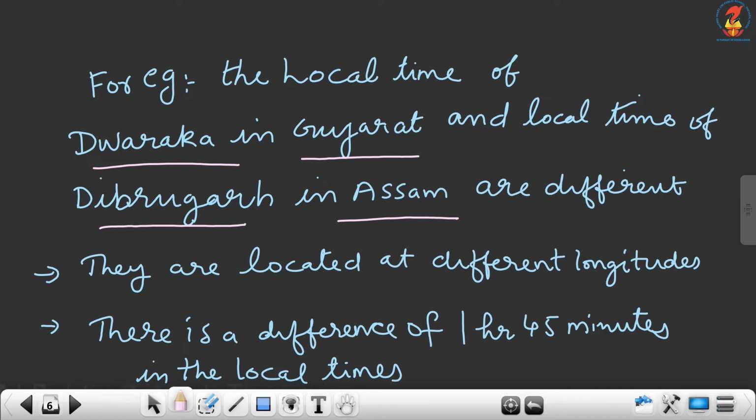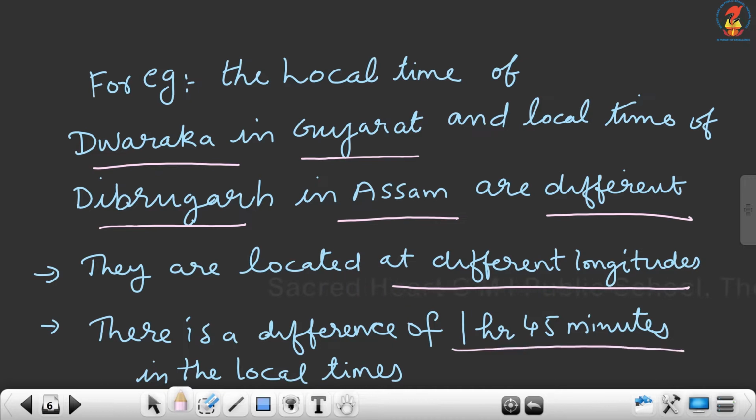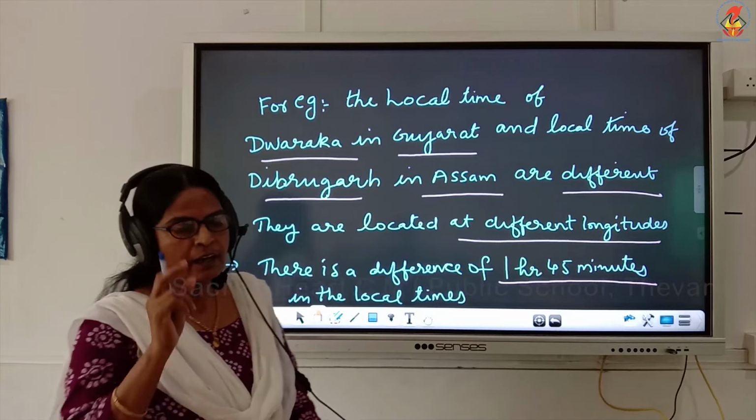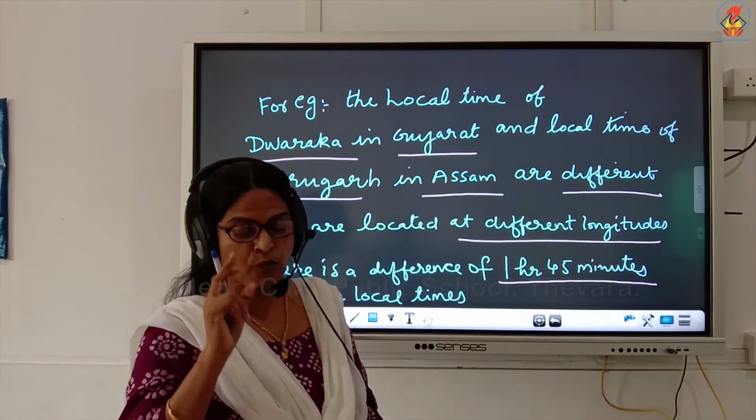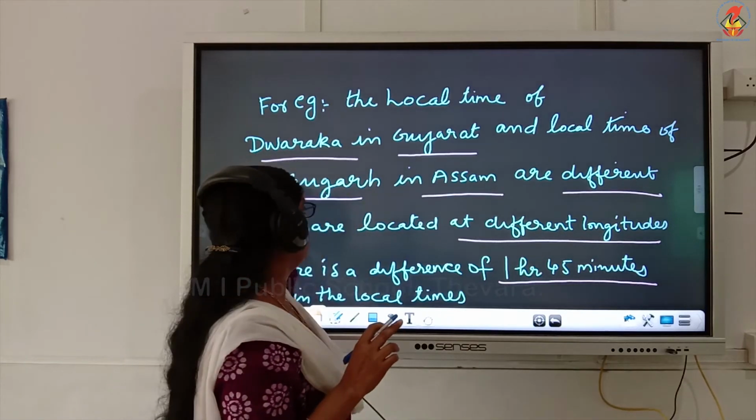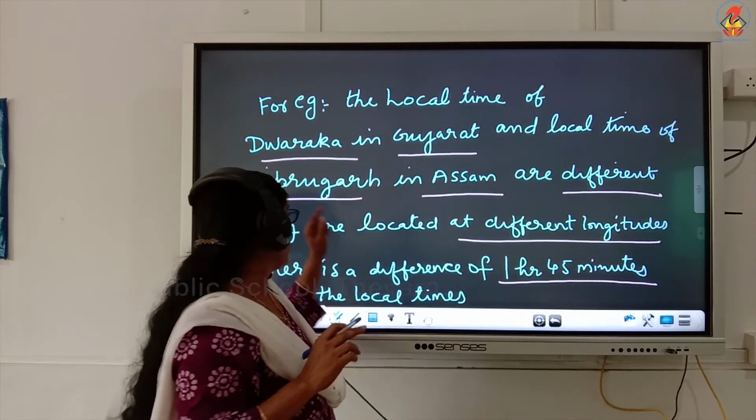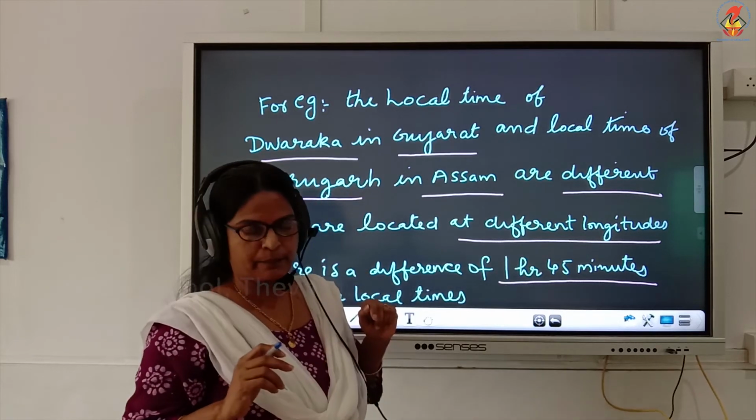They are different. These two places' local times are different. Why are they different? Because these two places are located at different longitudes. And what is the difference between these two places? There is a difference of 1 hour 45 minutes in the local time, between Dwaraka in Gujarat and Dibrugarh in Assam.